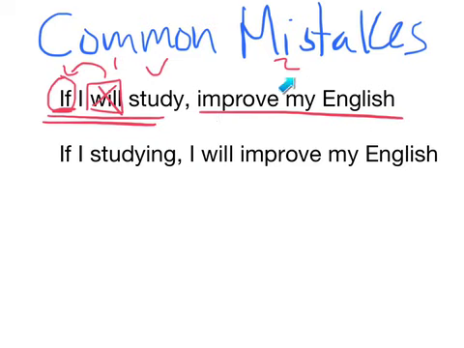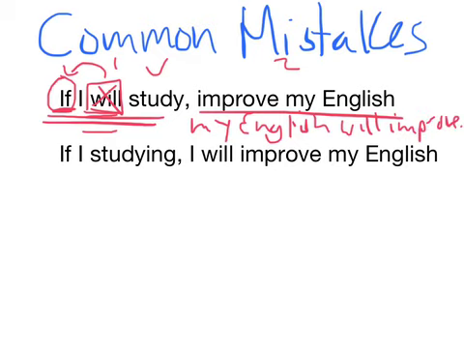Now this is missing something too. Because it's the second clause, we need to have a modal. We need to have will. If I study, we'll rearrange this. My English will improve. Need to put will before the verb, then we have our correct sentence. If I study, my English will improve.